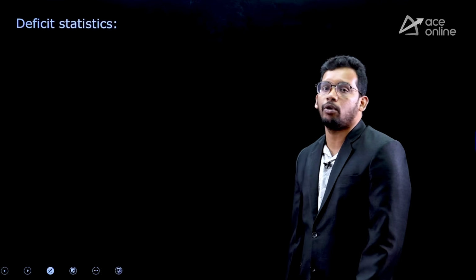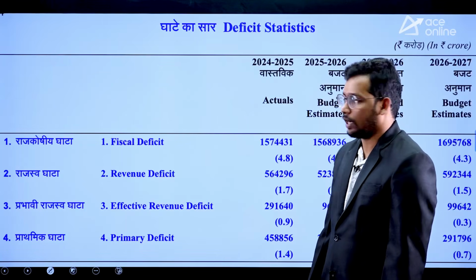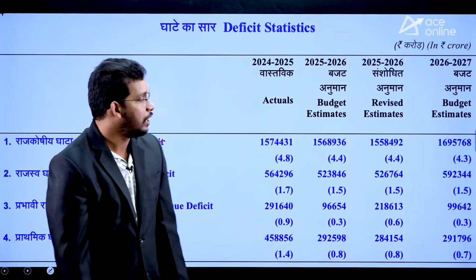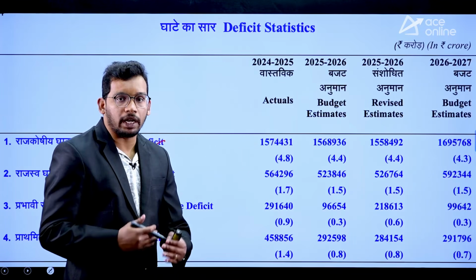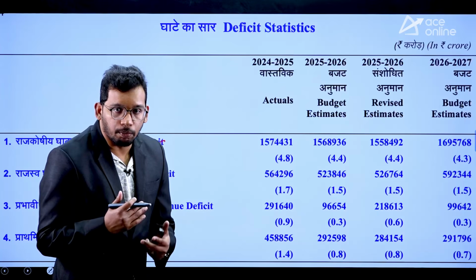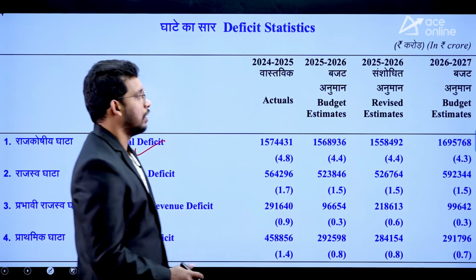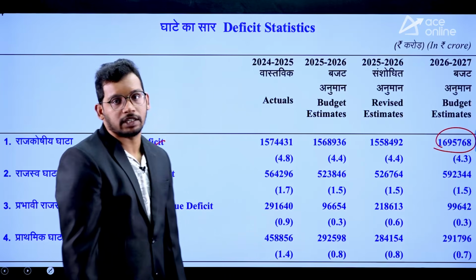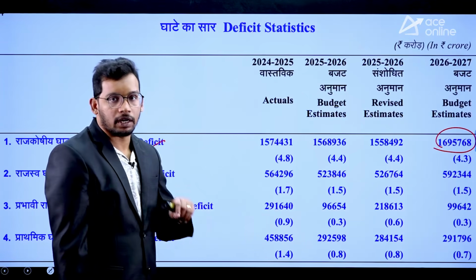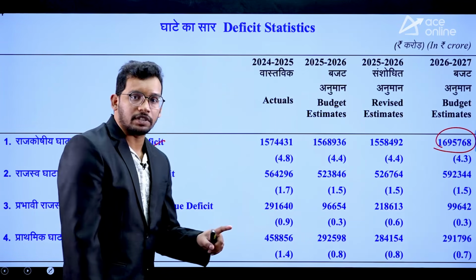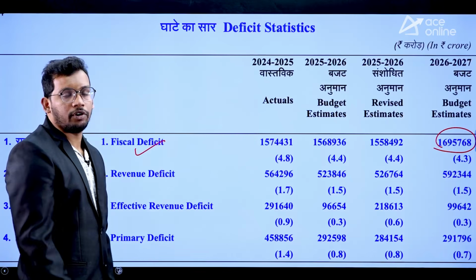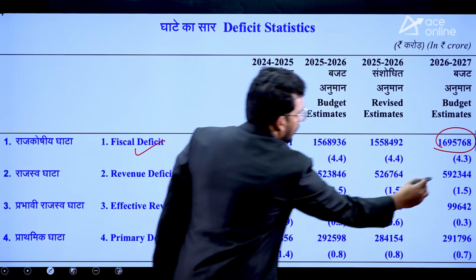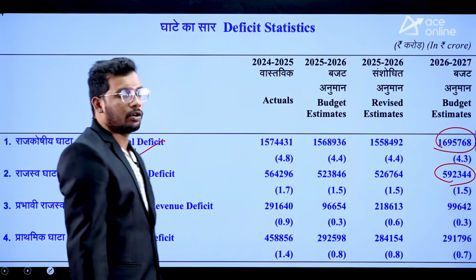So lastly, deficit statistics. Deficit means the excess amount of money that the government wants to take. You have to revise the static part, then only you will be able to understand it. Fiscal deficit means the extra amount of money we need to borrow in this budget year. So we are borrowing 16.9 lakh crores as the fiscal deficit in this particular financial year. Revenue deficit means revenue expenditure minus revenue receipts. This is going to be 5.9 lakh crores.